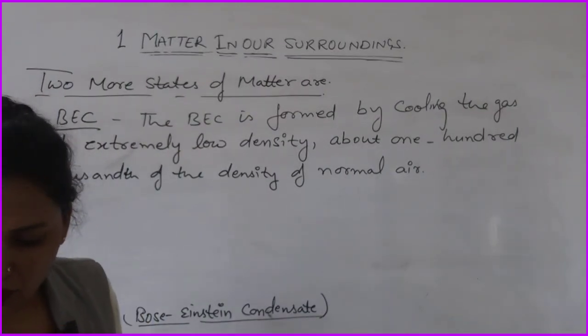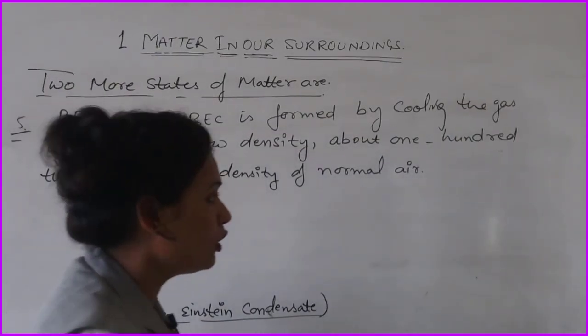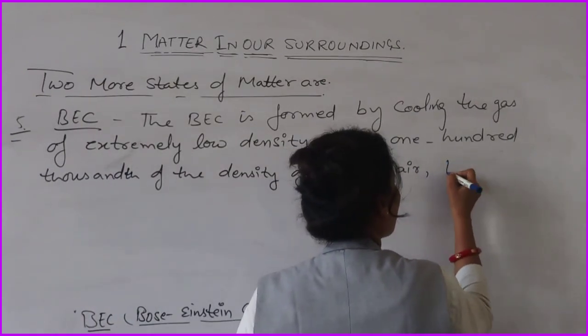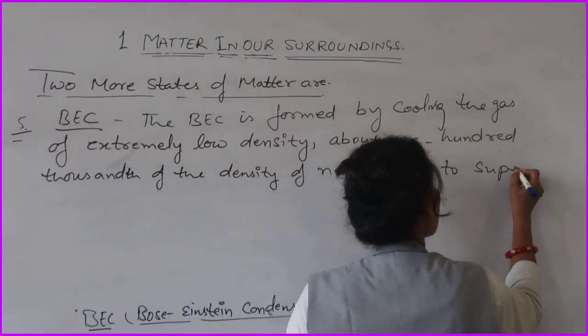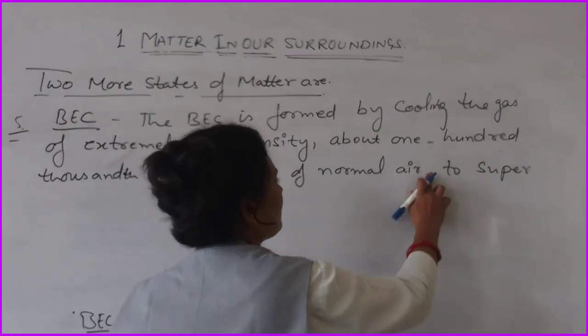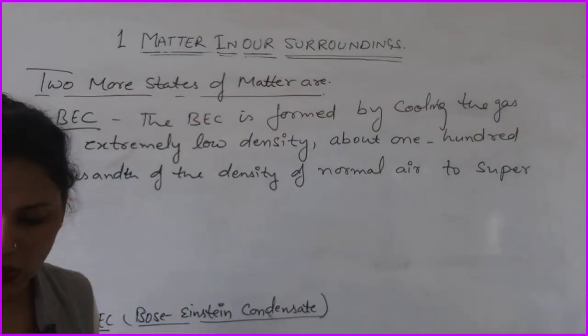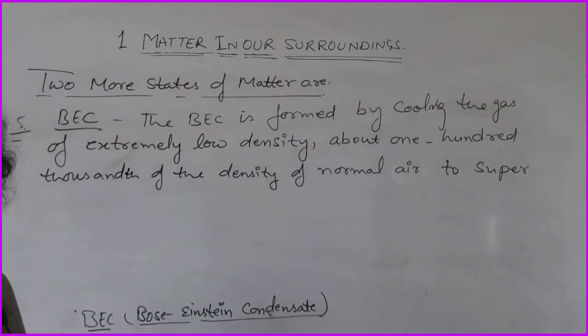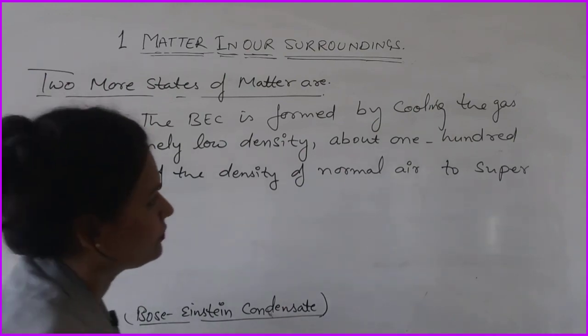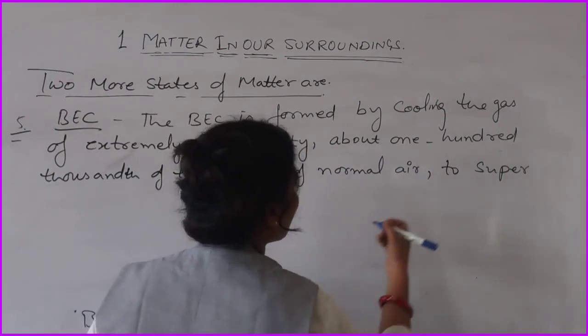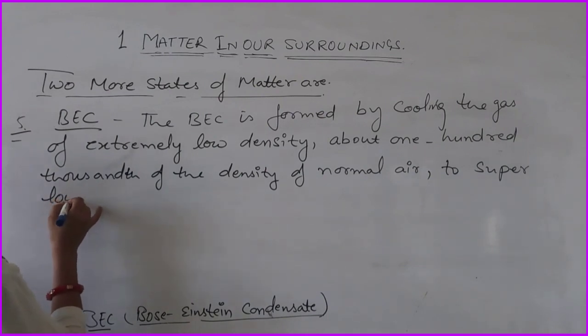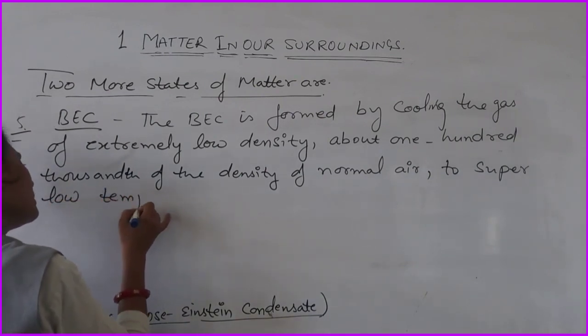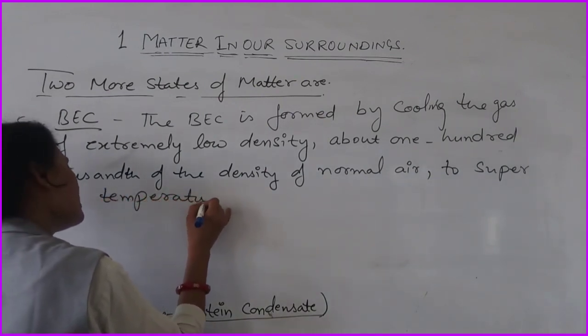So you can write: normal air to super low temperatures.